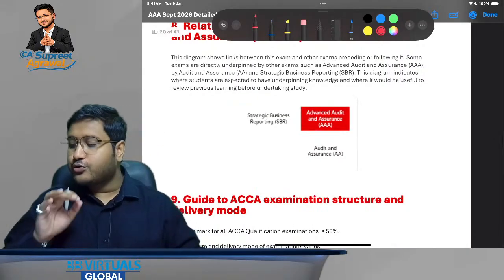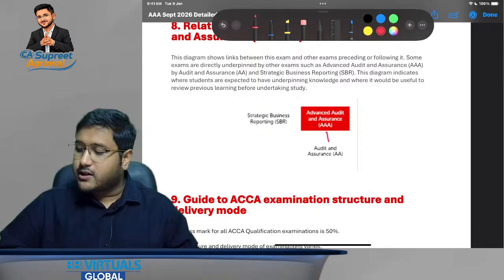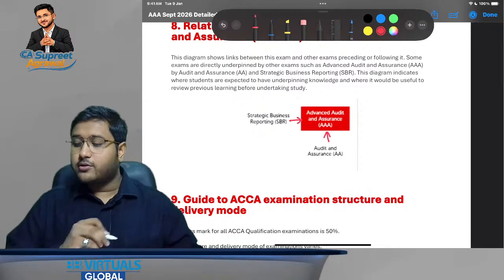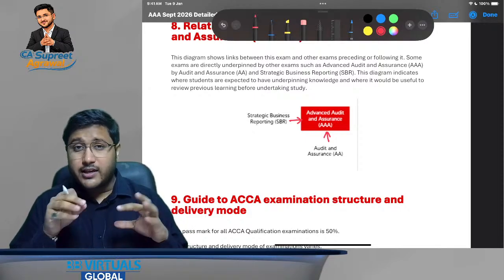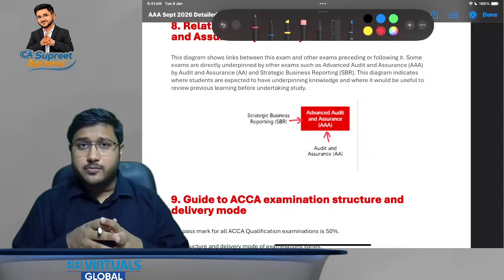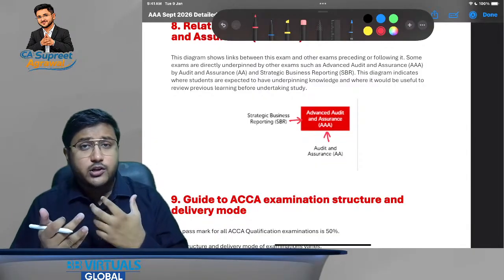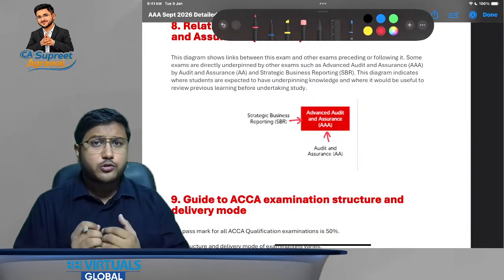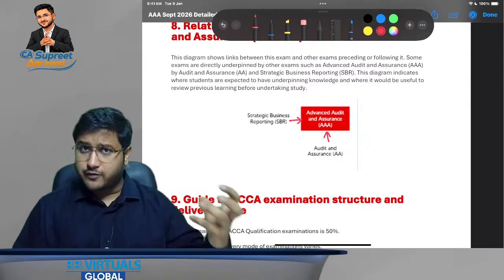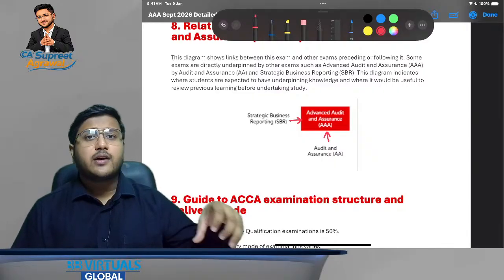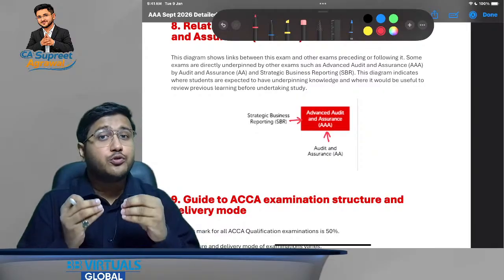Now let's discuss how this particular subject is related to other subjects of your ACCA curriculum. So AA knowledge helps you in AAA knowledge, and SBR knowledge also helps you in AAA knowledge. That is why it is always said that you should appear for AAA either with SBR or immediately after SBR. If you have recently appeared for SBR, I would suggest that instead of going for say SBL, you can opt for one of the optional papers, which is AAA, because a lot of times you will see that certain IFRS references from SBR would be incorporated into the answers of AAA as well. So that is why you are going to love this particular point.